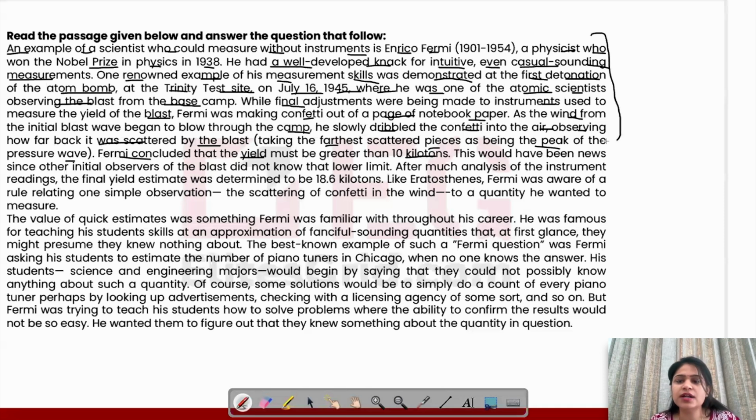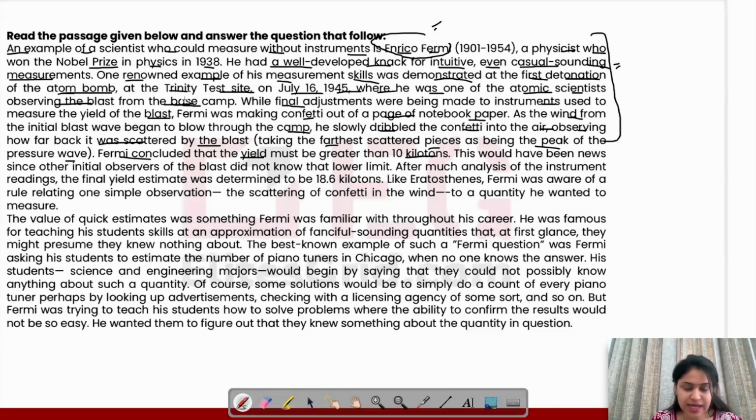Now, what we have studied till now, we're talking about a scientist, Enrico Fermi, and we're discussing how he has a very good caliber for measuring certain things that may not be very easy to measure. And an example was given, basically an event of his life where he was part of the team who was testing the atom bomb.